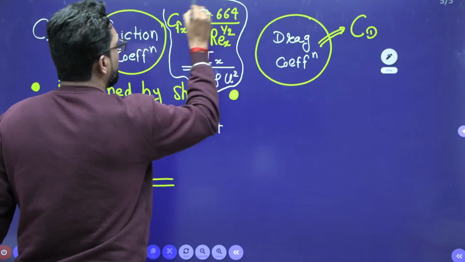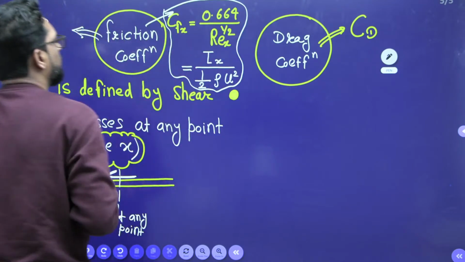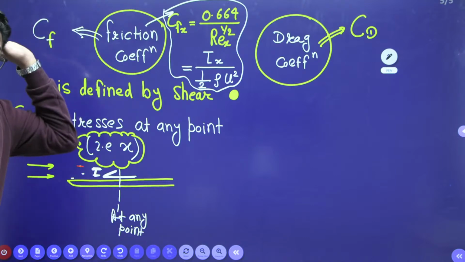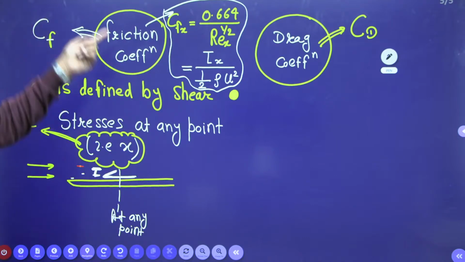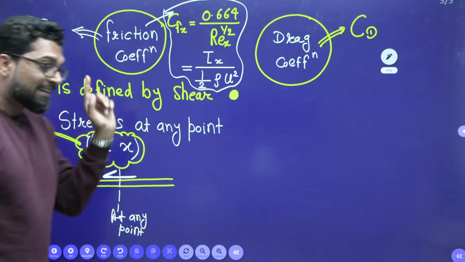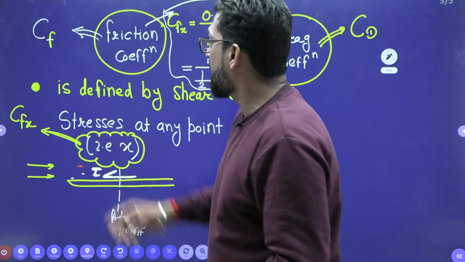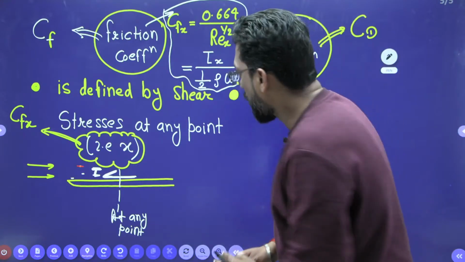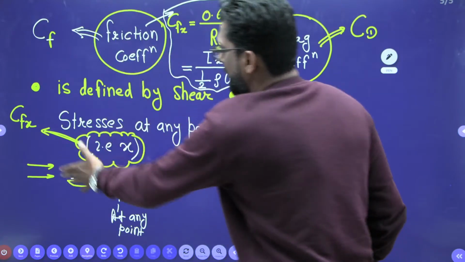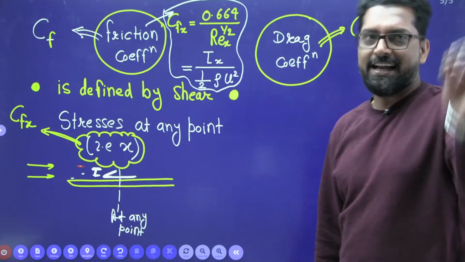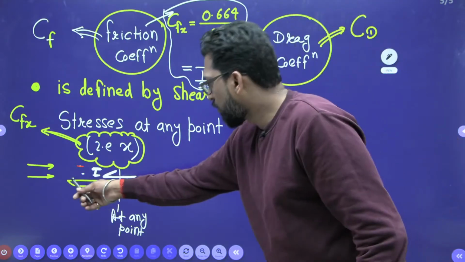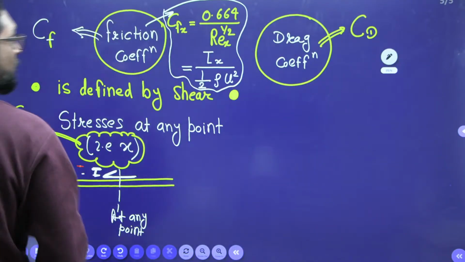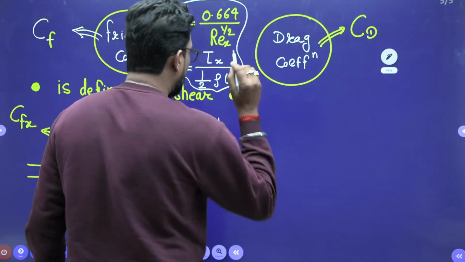How to find this? Just think that if you find the friction coefficient, this friction coefficient is defined by shear stress at any point. So we don't bother about the integration. It is at any point. We cannot calculate the total. Okay, now what is the drag coefficient? What is the drag coefficient?